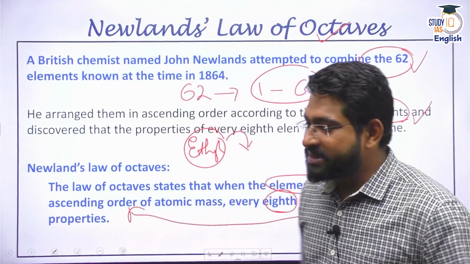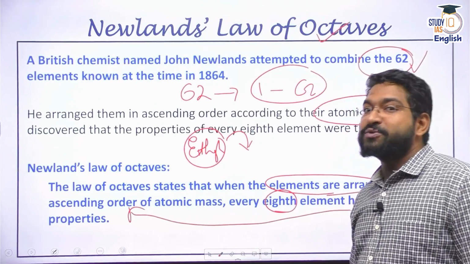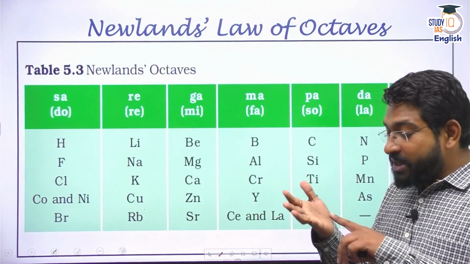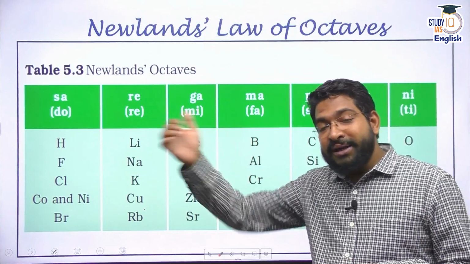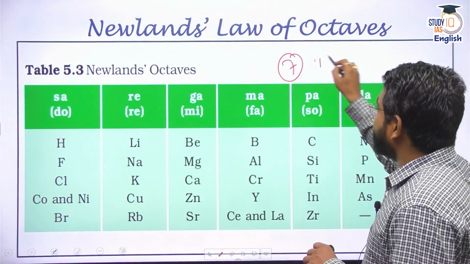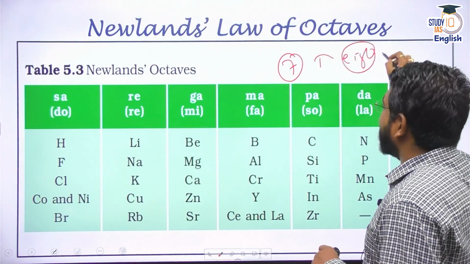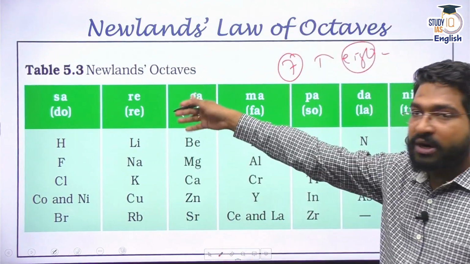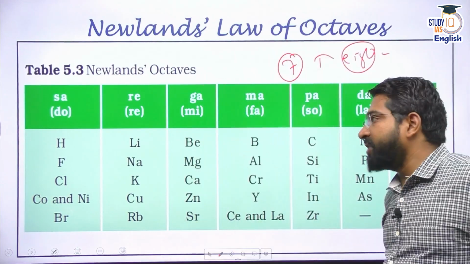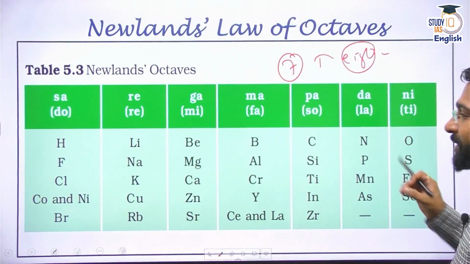See, Newlands' concept of these octaves was based on musical notes. We have the musical notes sa, re, ga, ma, pa, da, ni. Those are 7 notes. So he said after 7, the eighth note or the eighth idea repeats. That's why it's the law of octaves. Very similar to how we have sa re ga ma pa da ni, in the Western tones they have do re mi fa sol la ti.